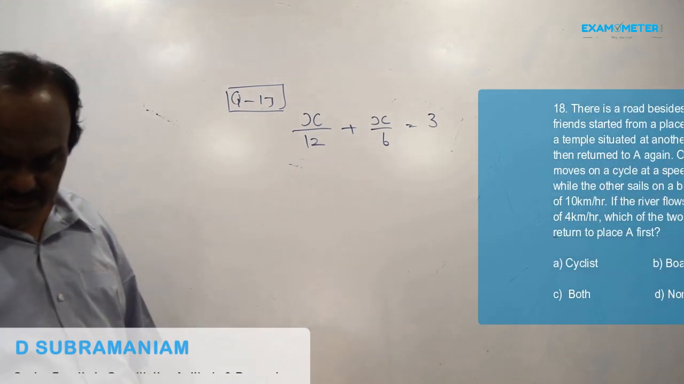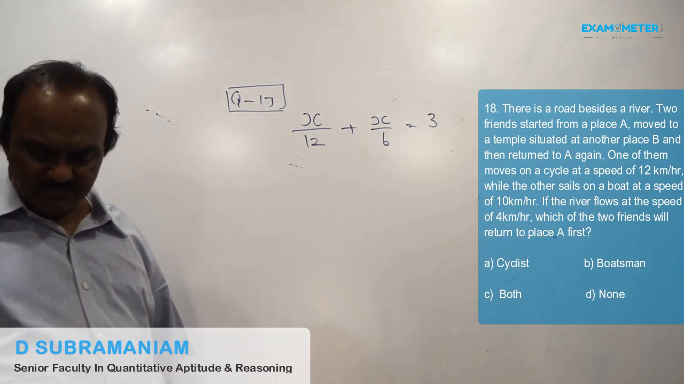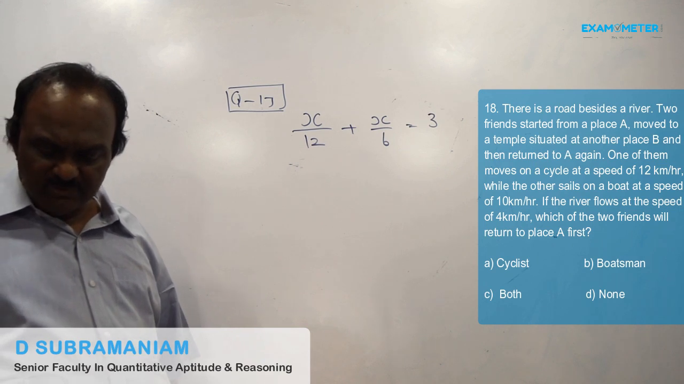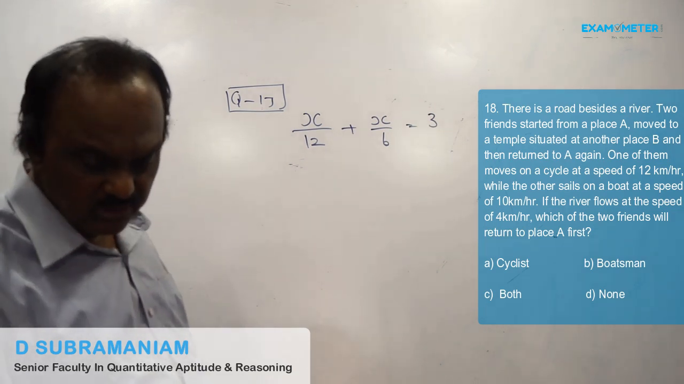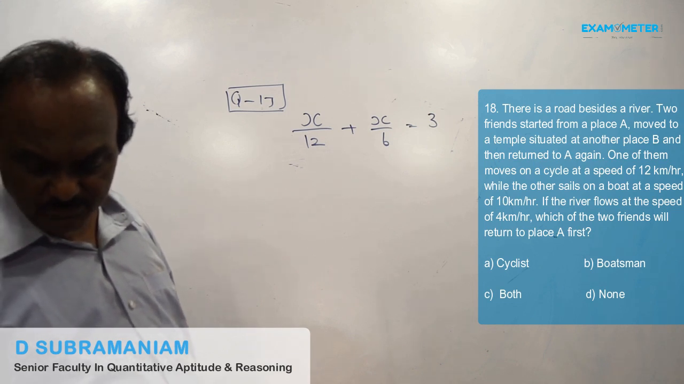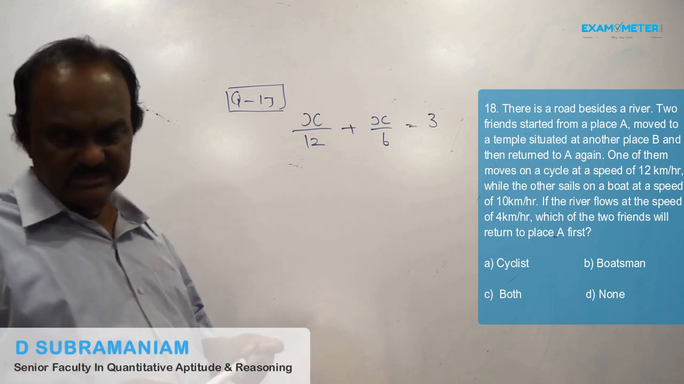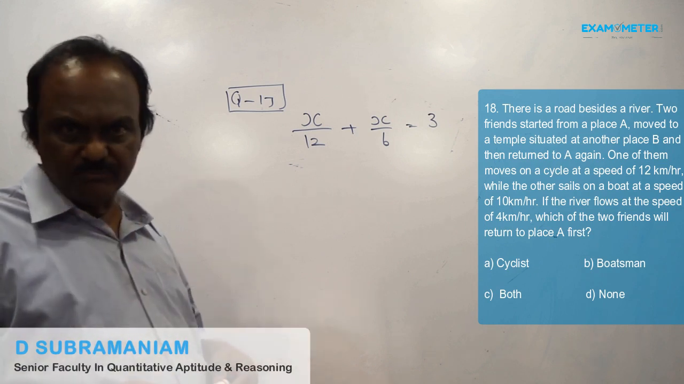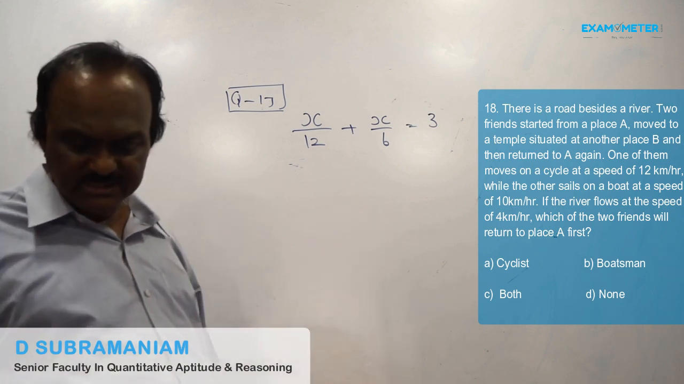18th problem. There is a road beside a river. Two friends started from a place A, moved to a temple situated at another place B, and then returned to A again. One of them moves on a cycle at the rate of 12 kmph and the other sails on a boat at the rate of 10 kmph. If the river flows at the rate of 4 kmph, which of the two friends will return first? Without doing the problem, you can tell the answer, because the speed of the cyclist is more. So definitely he will come first. So answer is A, cyclist.